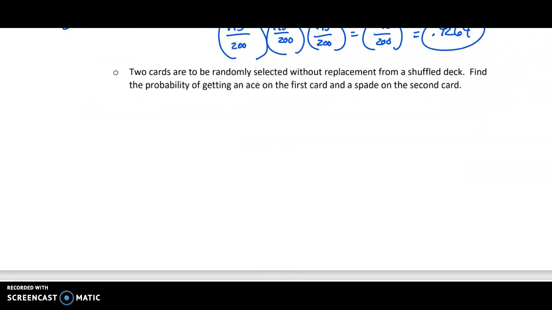And then the last one. We have 2 cards that are to be randomly selected without replacement from a shuffled deck. We want to find the probability of getting an ace on the first card and a spade on the second card. So notice we're doing this without replacement. That's important. We want the probability of an ace and then a spade. Notice these are not mutually exclusive. We could pick one card that is an ace and a spade.